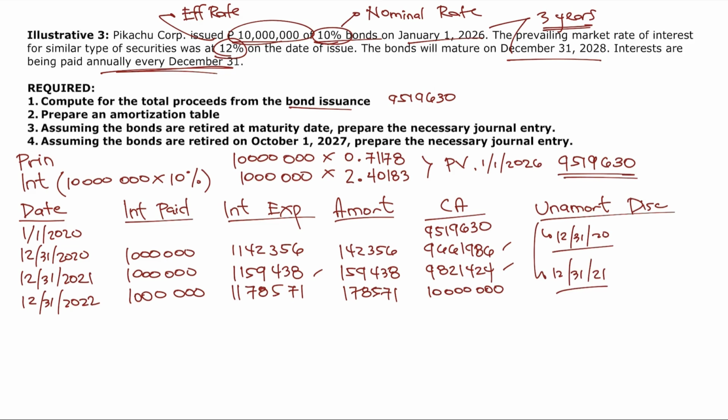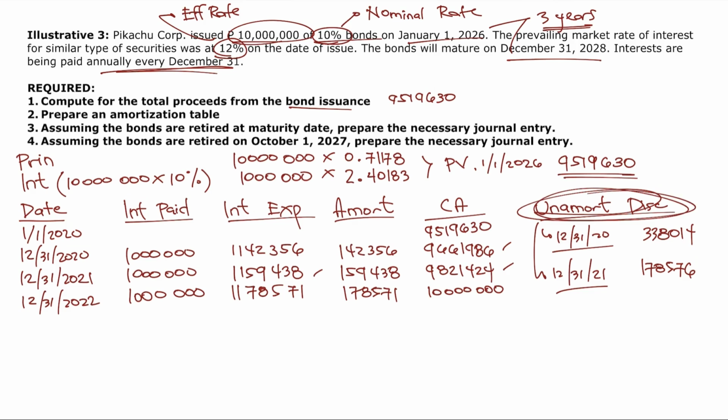Well, December 31, 2020, that's just equal to the face amount of 10 million minus the carrying amount at the end, which is 9,661,986, or this is equal to 338,014. Then at the end of 2021, that's 10 million minus 9,821,424, or that's equal to 178,576. Okay? Possible na din na itanong yung unamortized discount na yan.